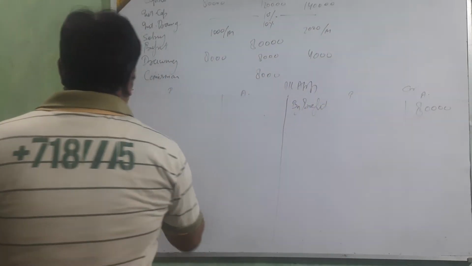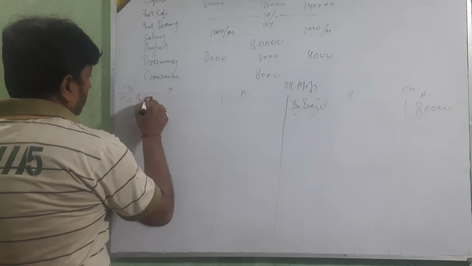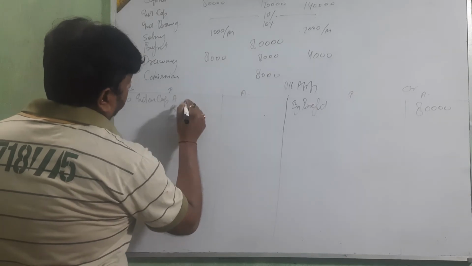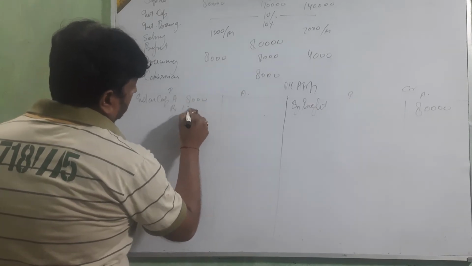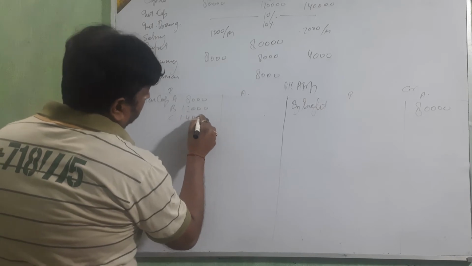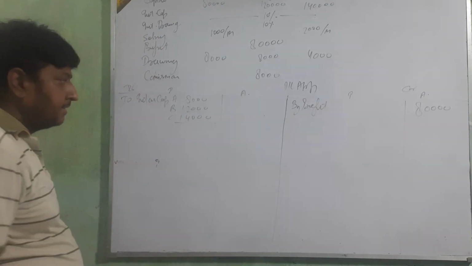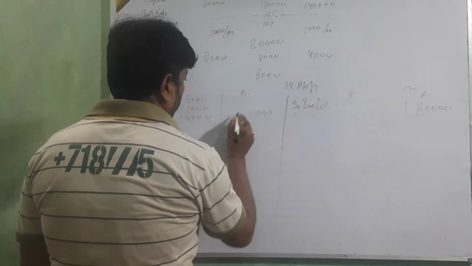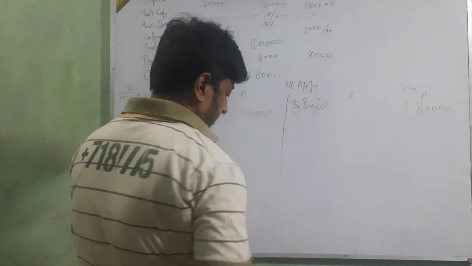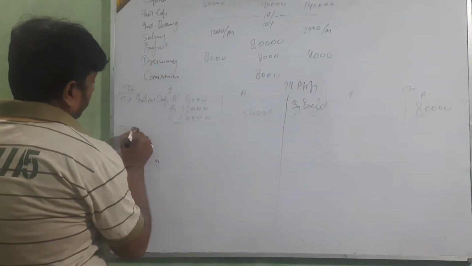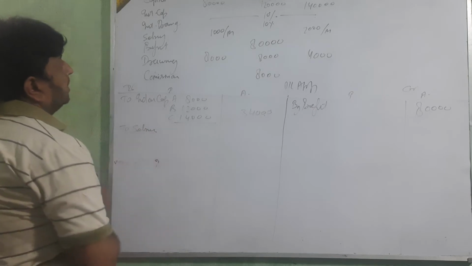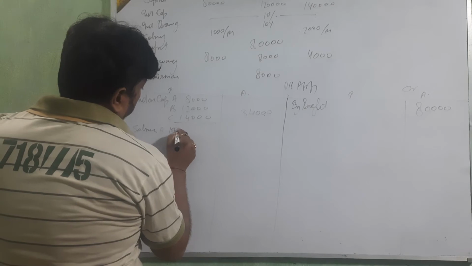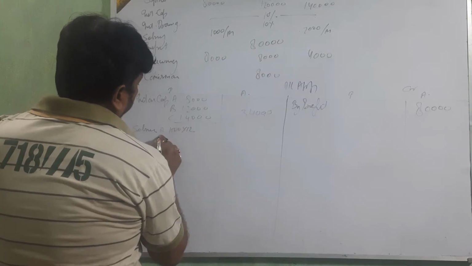Then second is here, to interest on capital A, B and C 10%. It means 8,000, 12,000 and 14,000. Okay. Then 34,000. Then to salary: A 1,000 per month, this means 1,000 into 12, 12,000.